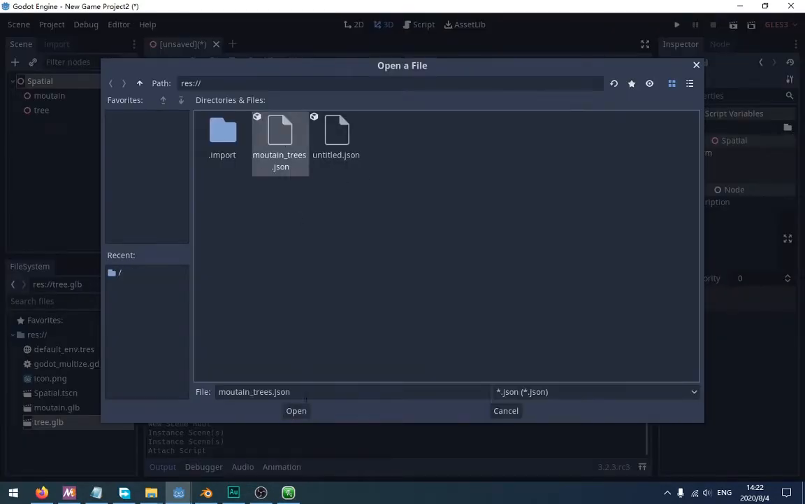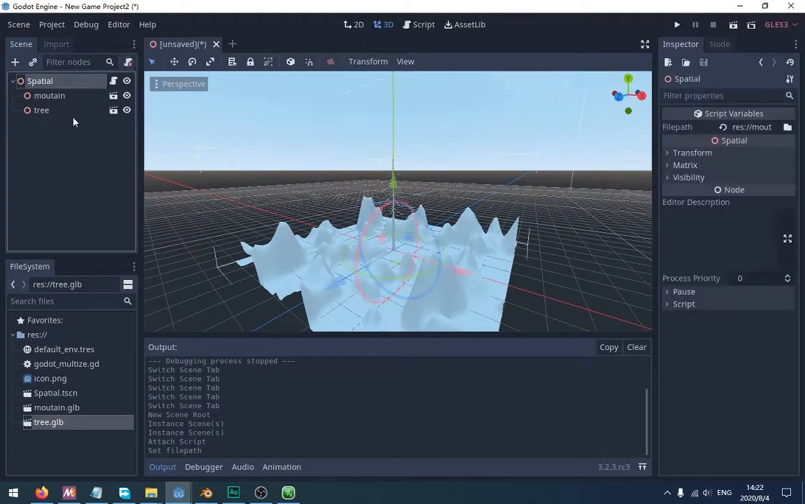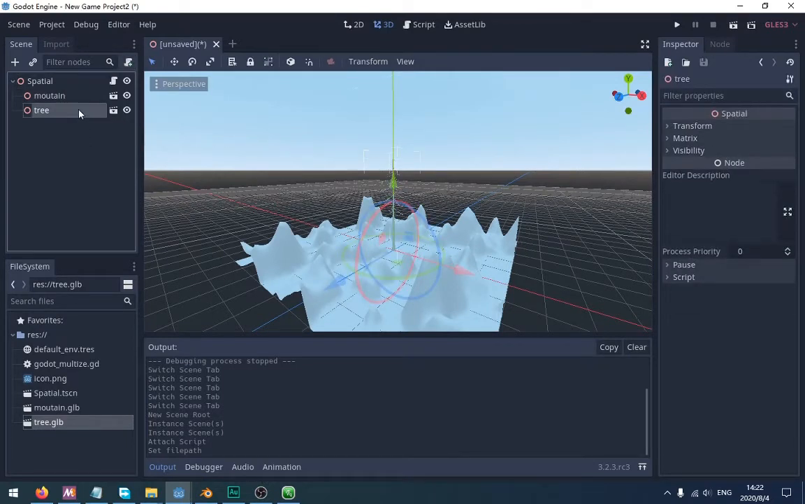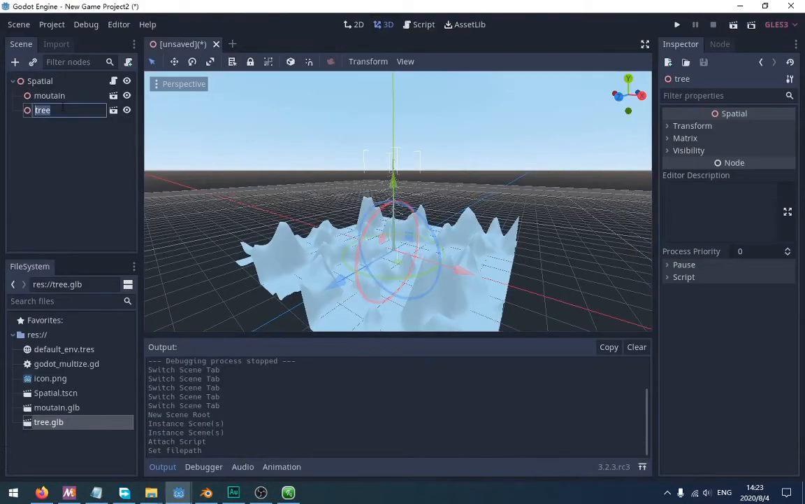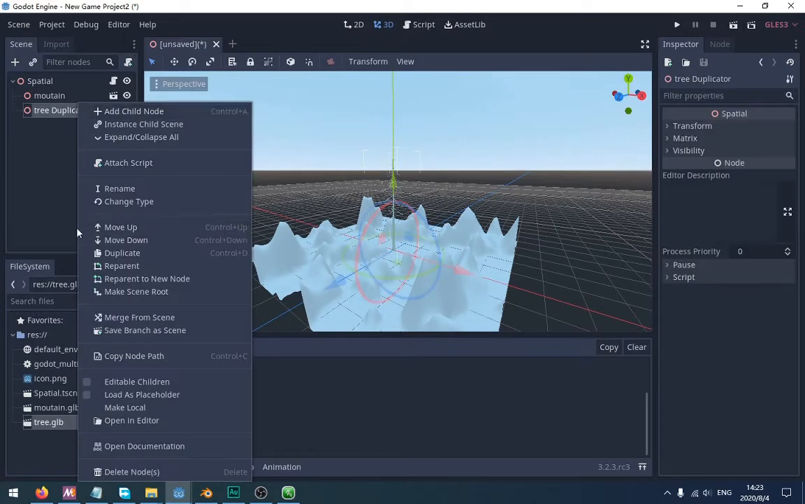Select the JSON file that you exported from the Blender add-on, the Multify add-on. If you want to instance the trees, you should set the name theme. You can set it as a placeholder or not.